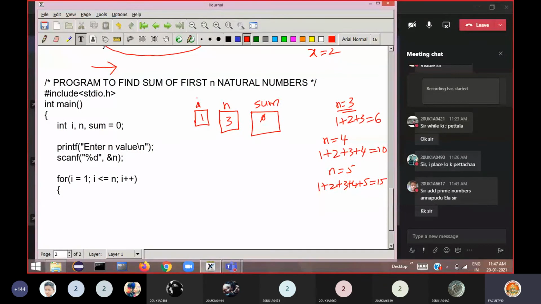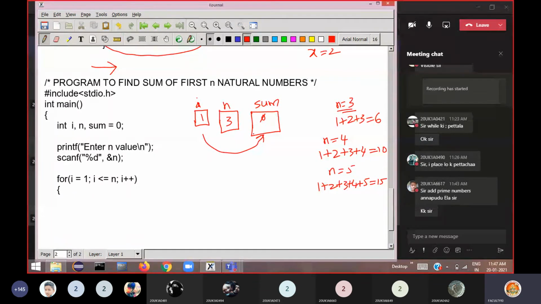Okay, so declare I value here, and when it comes to this loop here, I is equal to 1. So 1 will be stored in I. So 1 less than or equal to 3? Yes. That means now we have the first natural number. Immediately you add this to sum, and store the result in sum.